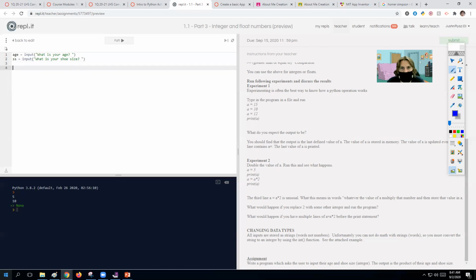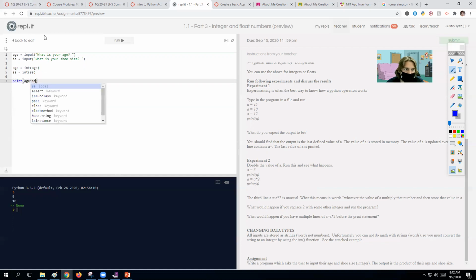Now, if I just try to multiply those two together, it won't work, because whenever you get an input, it saves it automatically as a string. So we have to change these to integers. So age equals int of age, meaning we're going to take what we got before and convert that into an integer, and ss equals int of ss, meaning we're going to turn their shoe size into an integer. Then lastly, we need to print off the product of their age and shoe size. So we're going to do print age times ss. Let's test this out, run.